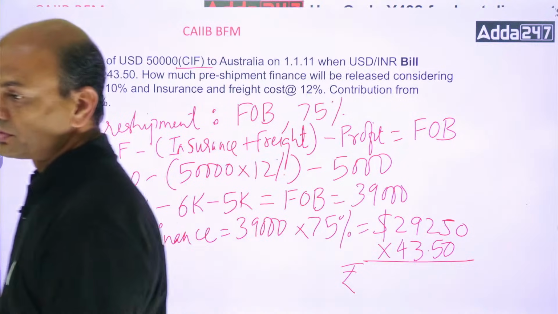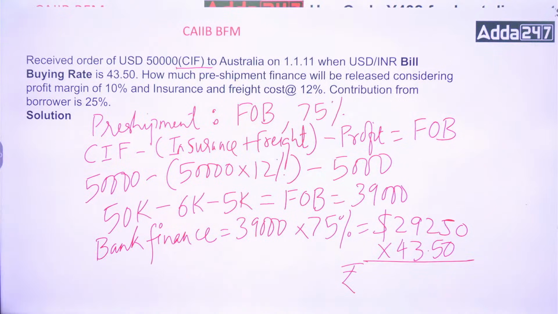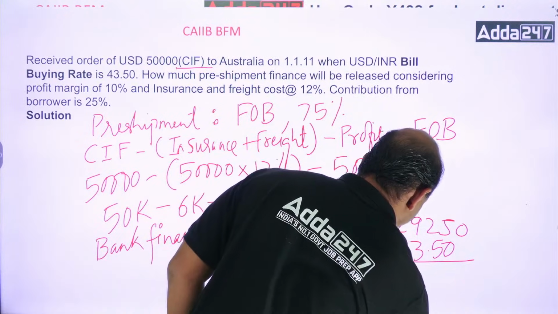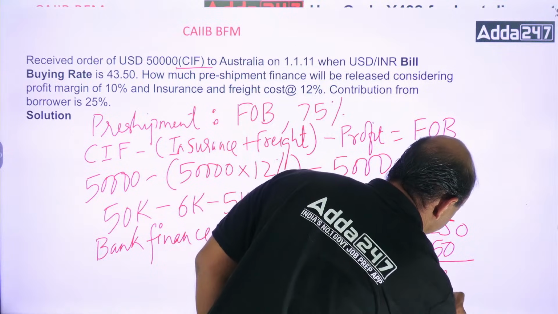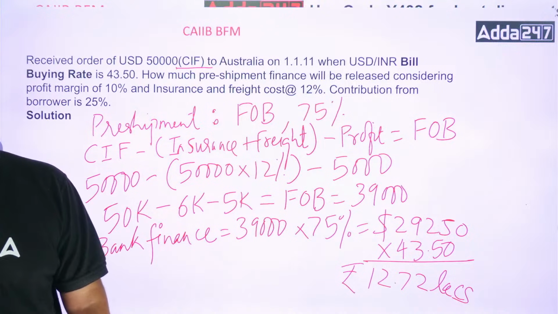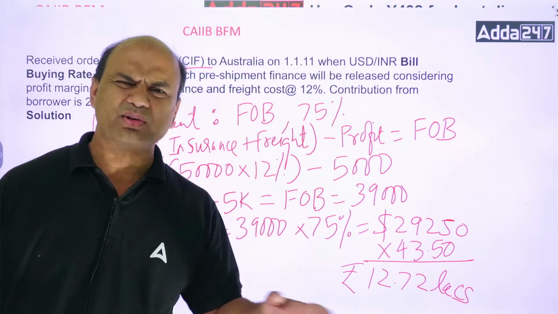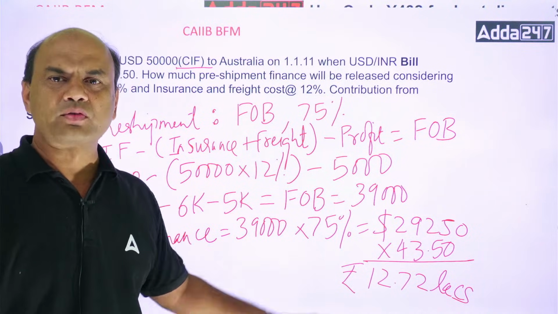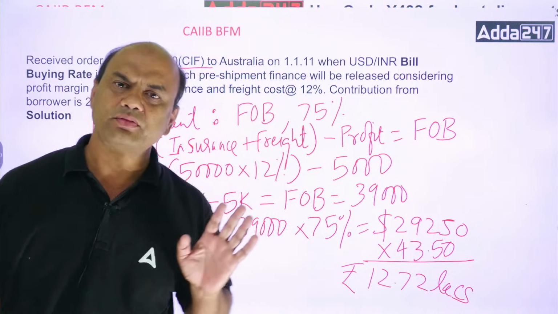Now the amount you get is 12,72,375, that is 12.72 lakhs. Some odd amount is there, I'll just write it rounded. So 12.72 lakhs will be the finance amount to the customer.